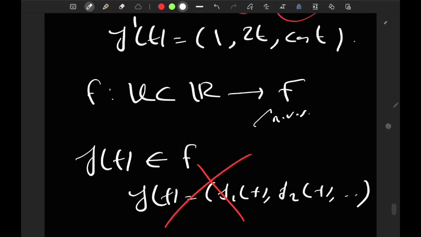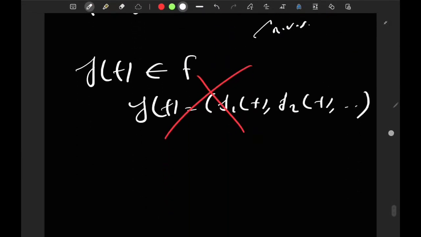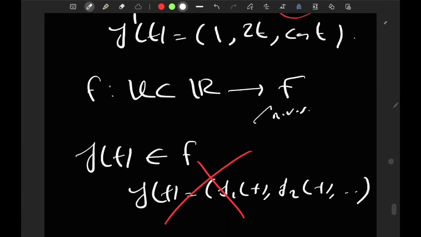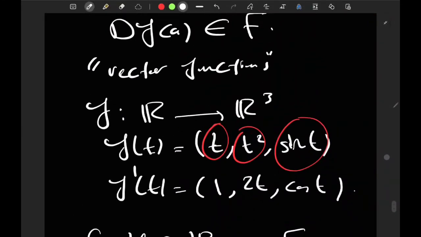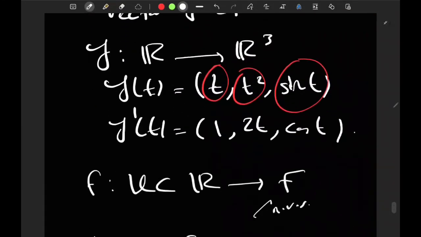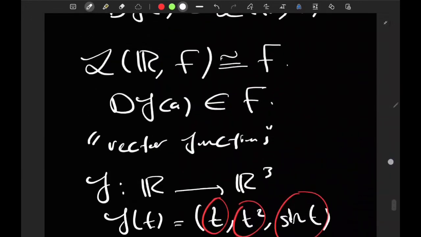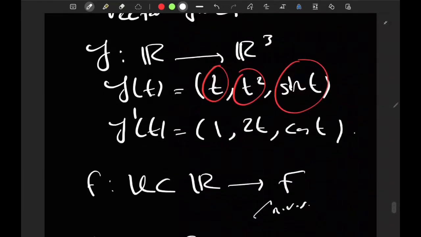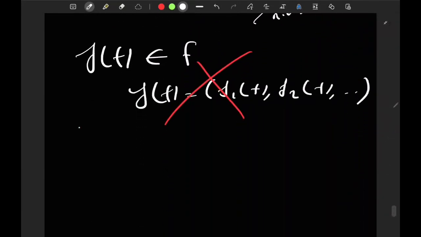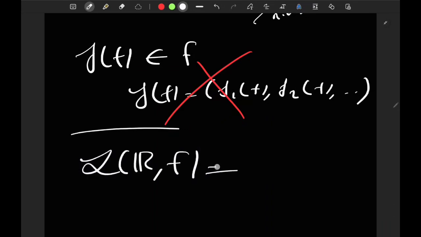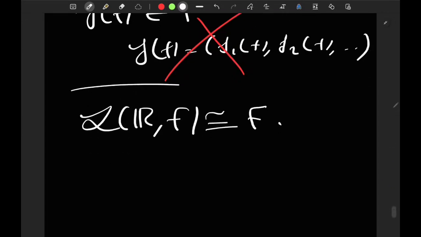So this understanding is good to keep in mind regarding why we are doing things this way, but it's not going to be generally applicable. But we would want to think, and this is what we're going to be doing, because literally we can identify L of R,F with F, just like we proved once. And then when I talk about f prime of a, I'm going to be talking about an element of F.